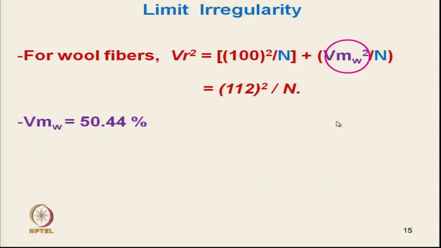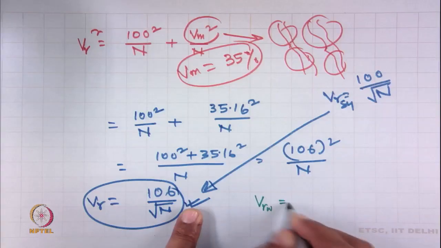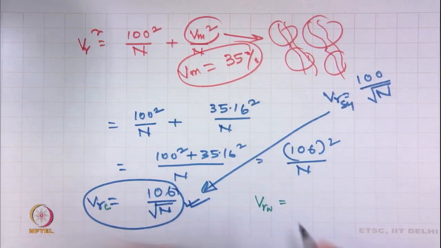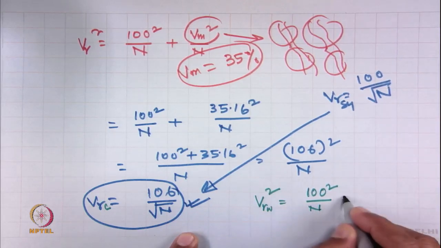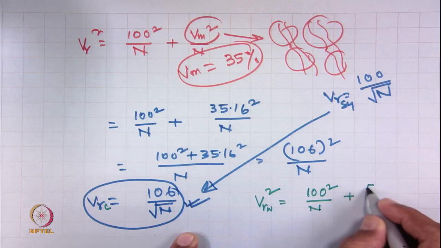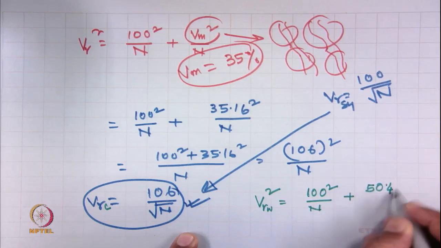So, if we see for wool, V r wool square, like V r cotton, equals 100 square by n plus 50.44 square by n.